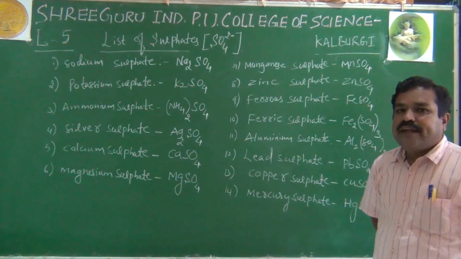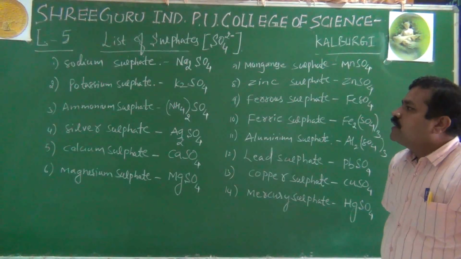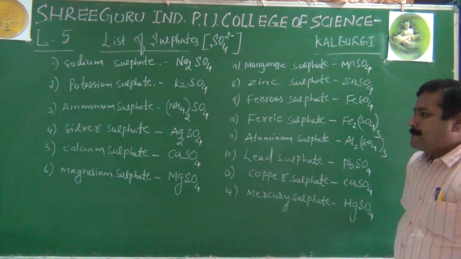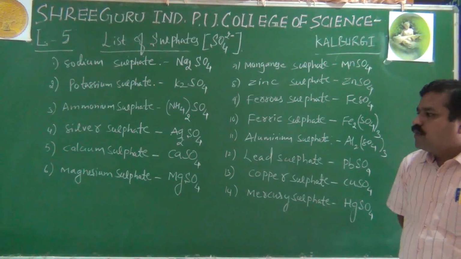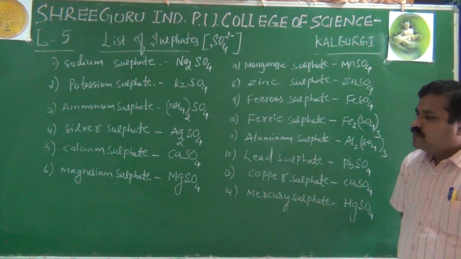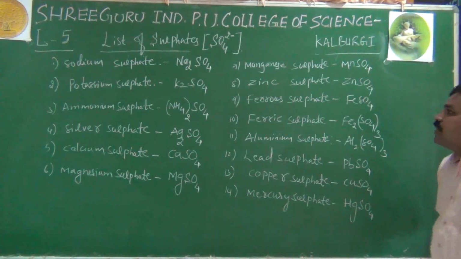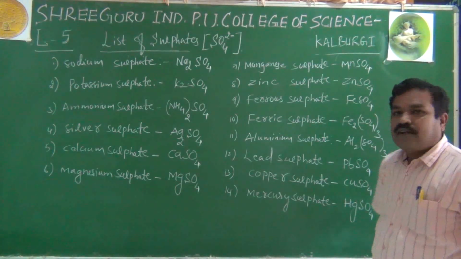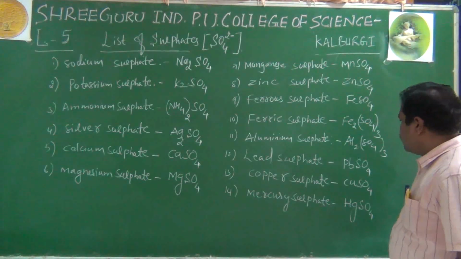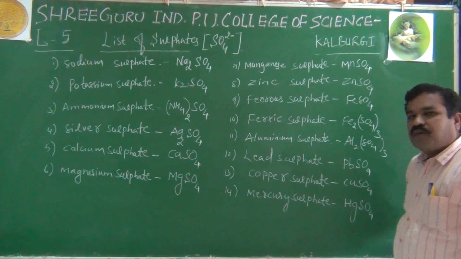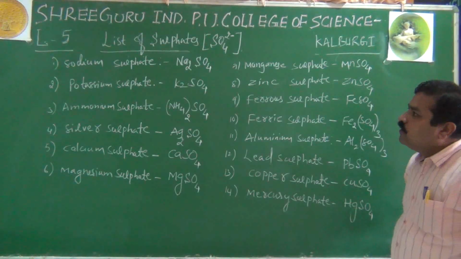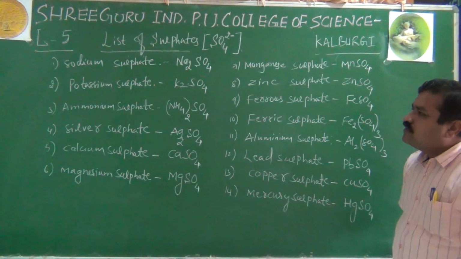Sodium sulfate, Na2SO4. Potassium sulfate, K2SO4. Ammonium sulfate, (NH4) taken twice SO4. Silver sulfate, Ag2SO4. Calcium sulfate, CaSO4. Magnesium sulfate, MgSO4. Manganese sulfate, MnSO4. Zinc sulfate, ZnSO4. Ferrous sulfate, FeSO4. Ferric sulfate, Fe2(SO4) taken thrice. Aluminium sulfate, Al2(SO4) taken thrice. Lead sulfate, PbSO4. Copper sulfate, CuSO4. Mercury sulfate, HgSO4. These are the list of sulfates.